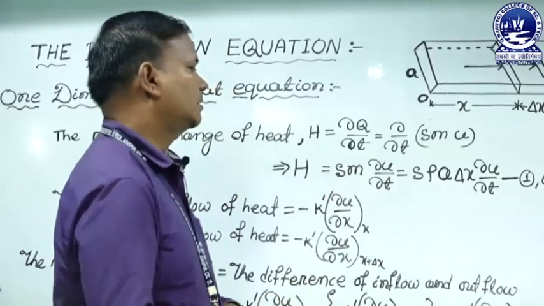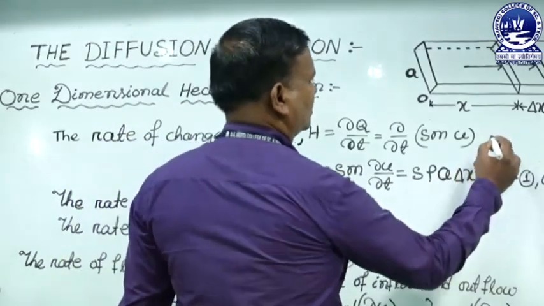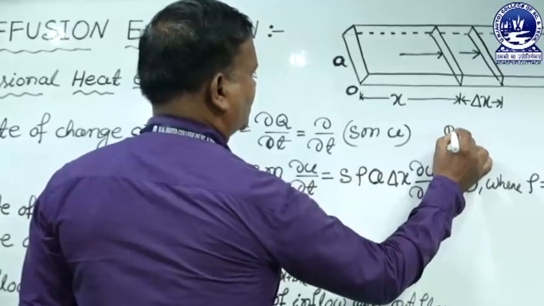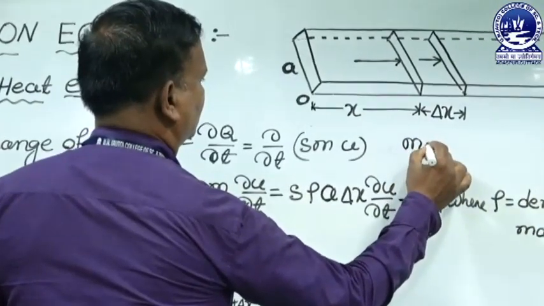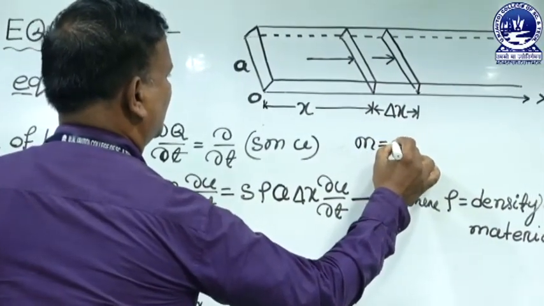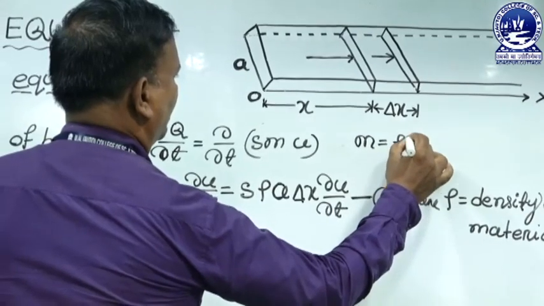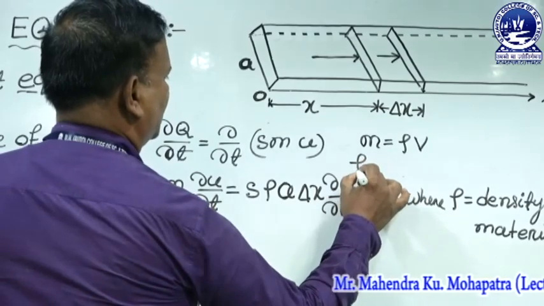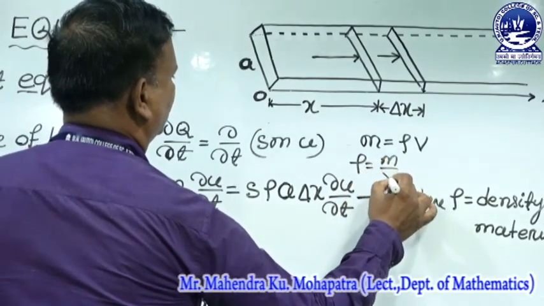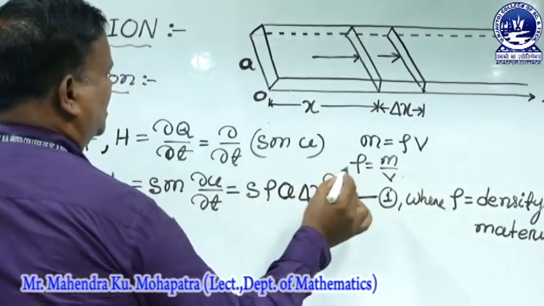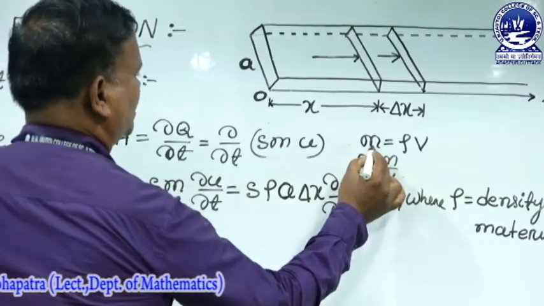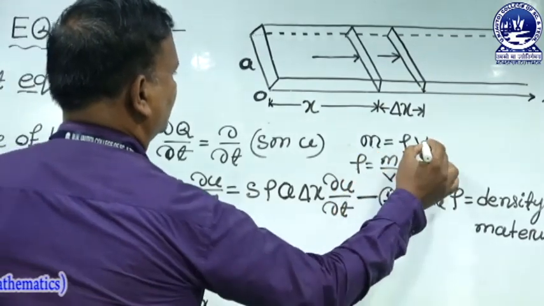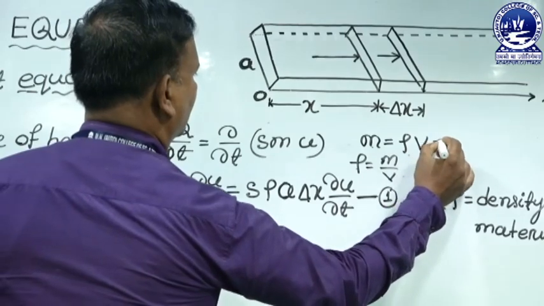We know that mass is equal to density rho into volume V. That means density is equal to mass divided by volume, so mass is equal to density into volume. What is volume?